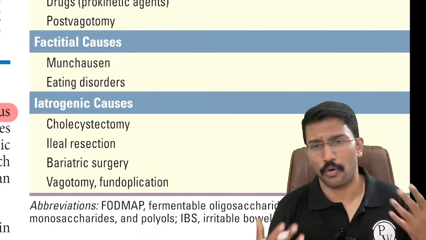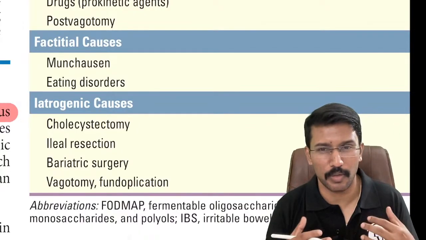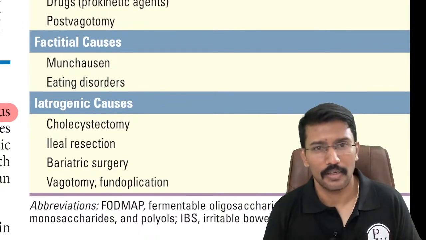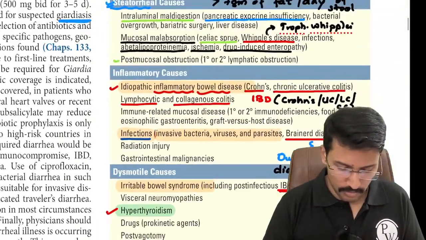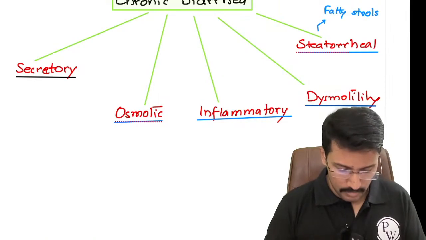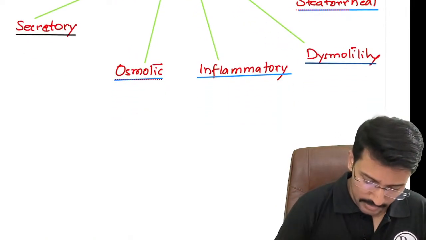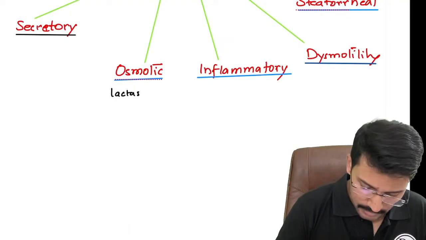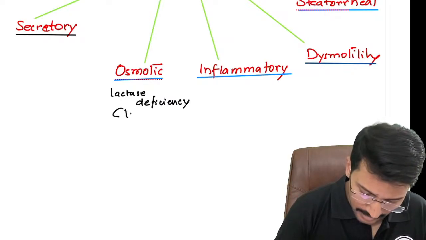Apart from that, obviously for any complaint you talk about, there can also be a fictitious cause, means patient may be feigning or acting like they have a symptom, right? Okay, so these are the causes for chronic diarrhea. So we will just mention few important causes, right? So osmotic diarrhea, important one I want you to remember is lactase deficiency, which we call as lactose intolerance.